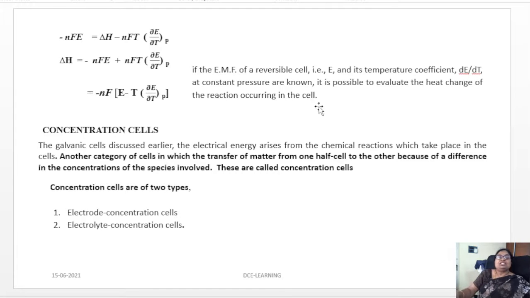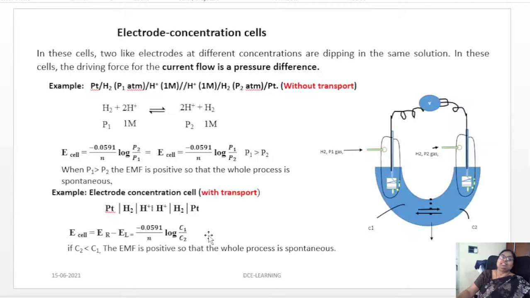These concentration cells are of two types. The first one is the electrode concentration cell. The second one is the electrolyte concentration cell. First we discuss the electrode concentration cells.